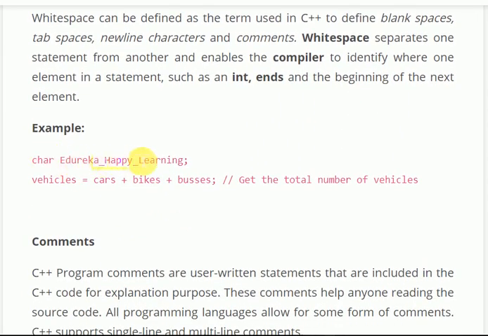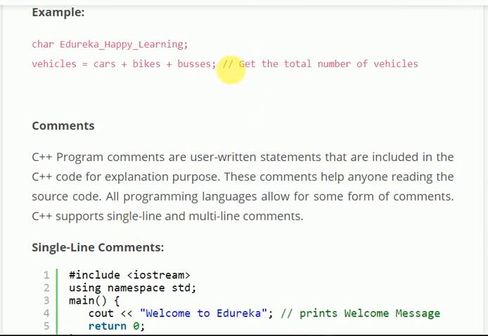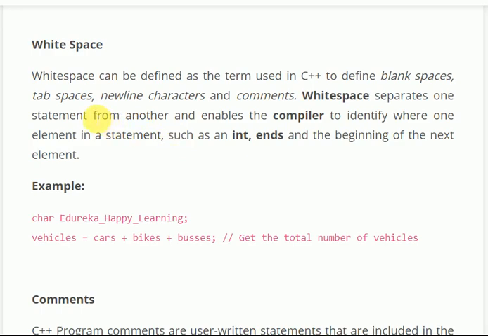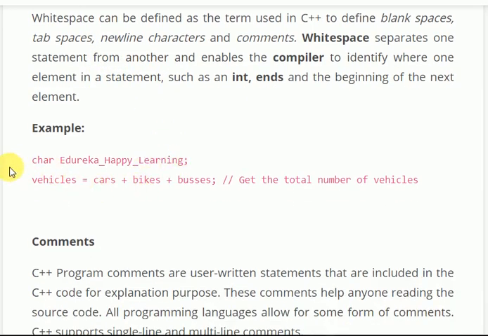Here, char space Eureka. So this white space denotes that first we have the char keyword, and then we have its variable Eureka learning. This comment here is also a white space. New line character is also white space. Tab spaces are also white space.